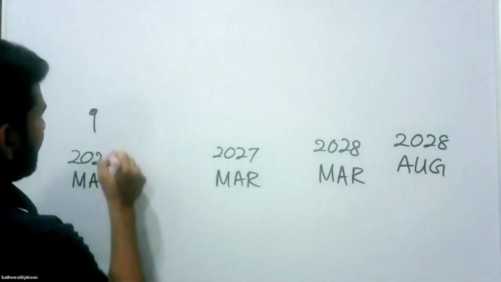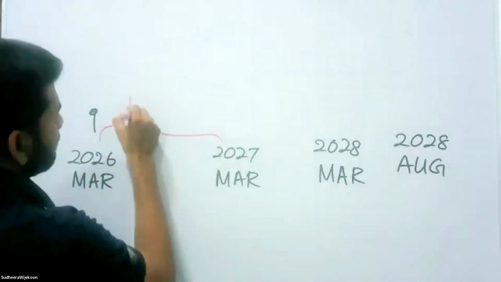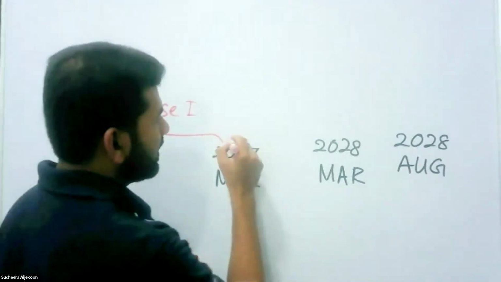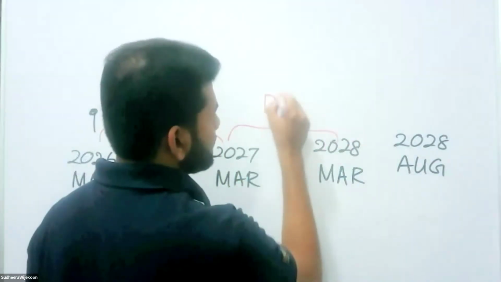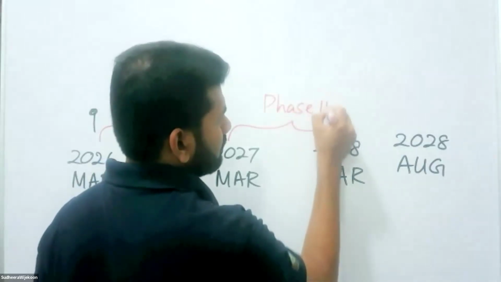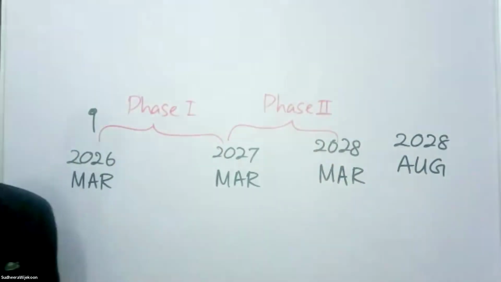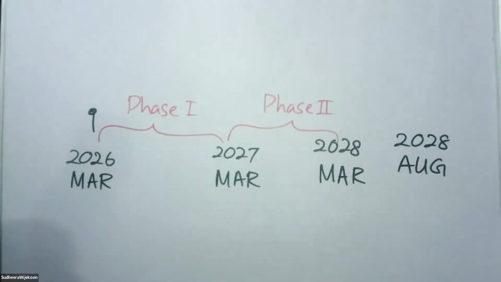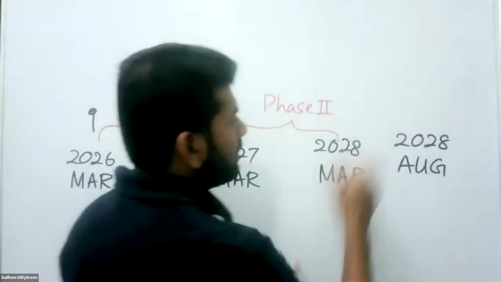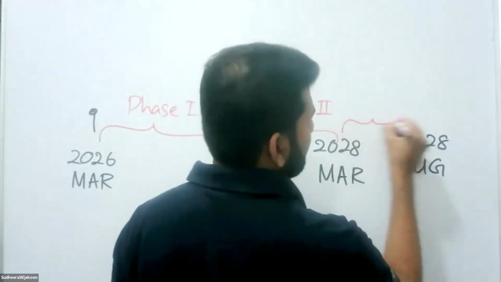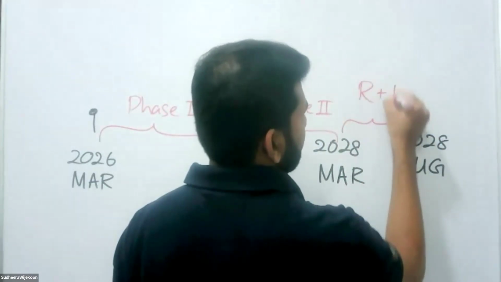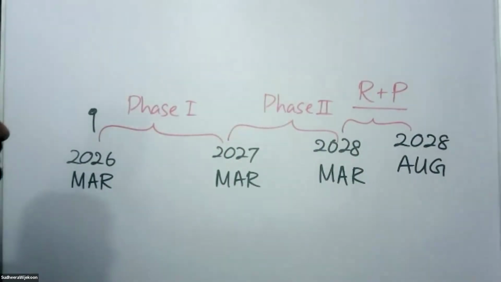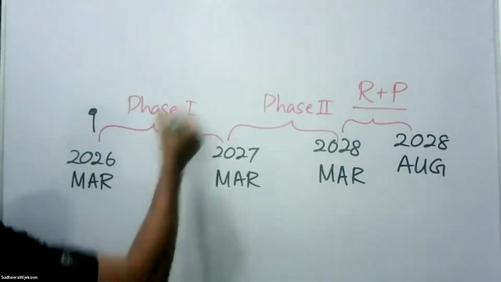So this is going to be phase 1, and this is going to be phase 2. I'll give you an introduction about the things that we are going to do. And this is going to be the revision phase, revision plus paper. R plus P means revision plus paper. So this is our 2028 A-Level chemistry plan.